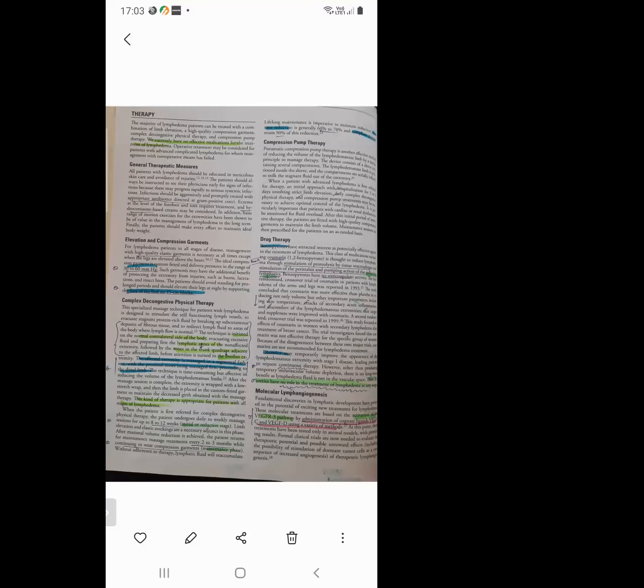We might think that since the lymphatic flow is from distal to proximal, we should first massage the distal part and then go to the proximal. Not like that. First we have to massage the proximal part, then we go to the distal part. That is the MCQ here.